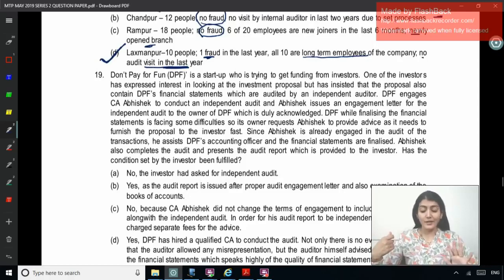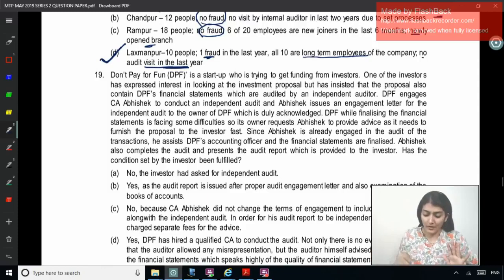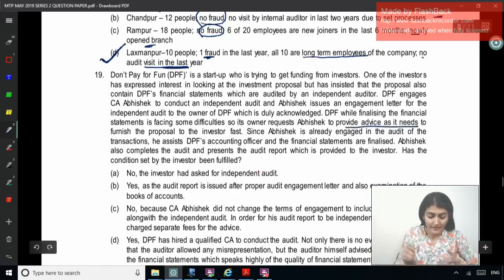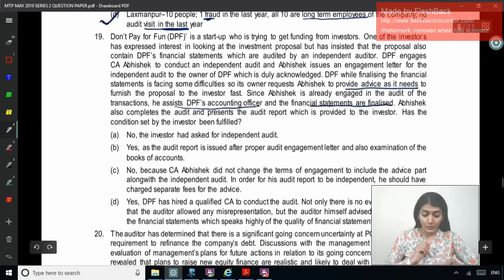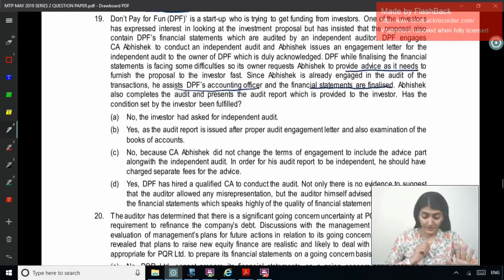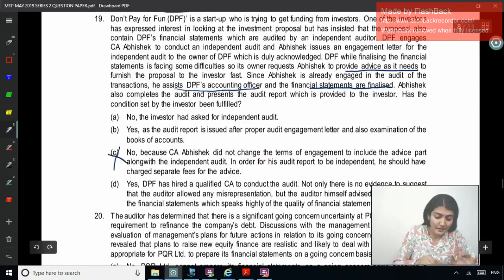Right, so the investor said, I want an independent audit done, and here what this fellow has done is provided advice as it needs to furnish. He assists the accounting officer and the financial statements are finalized. No, the investor has asked for an independent audit. Yes, as the audit report is issued after proper audit engagement letter and examination of books of account. No, because Abhishek did not change the terms of engagement to include the advice part along with the independent audit. In order for his audit report to be independent, he should have charged a separate fee for the advice.